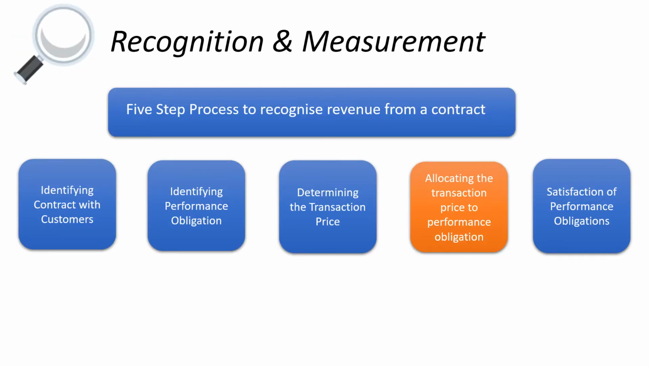Now let's move on to the fourth step of revenue recognition, that is allocating the transaction price to the performance obligations.